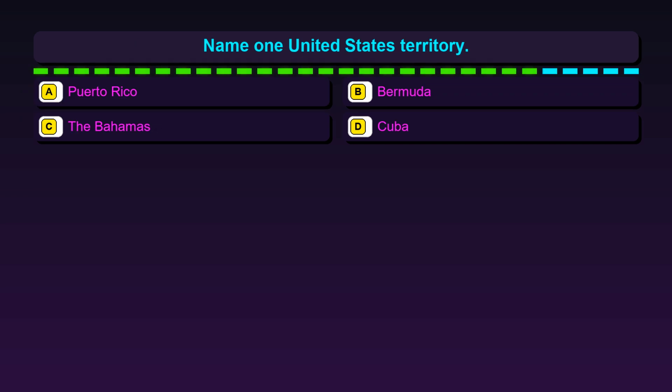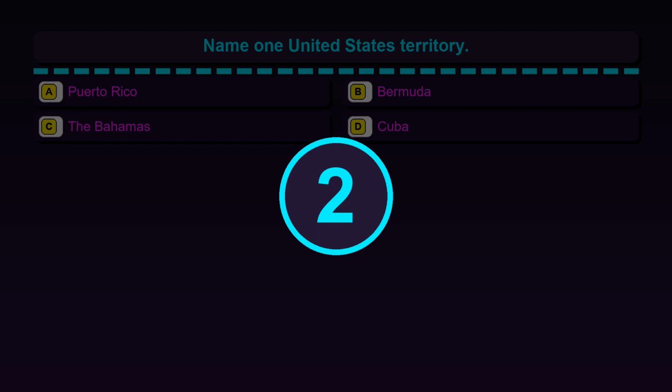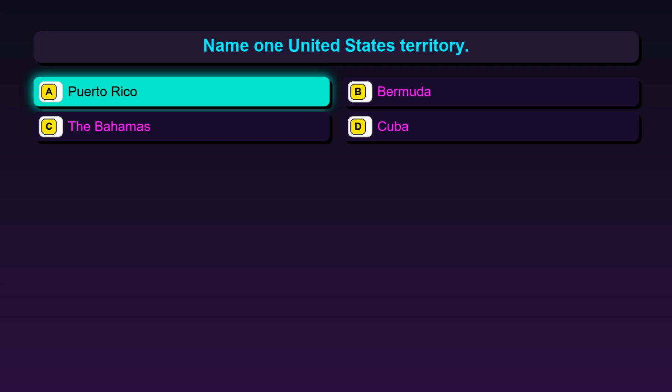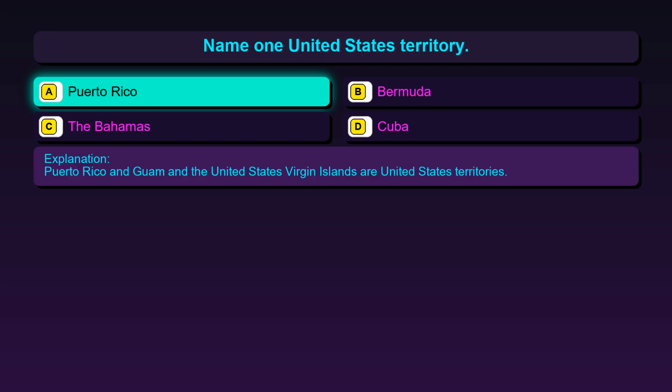Question 107. Name one United States territory. Option A, Puerto Rico. Option B, Bermuda. Option C, the Bahamas. Option D, Cuba. The correct answer is option A, Puerto Rico. Puerto Rico and Guam and the United States Virgin Islands are United States territories.